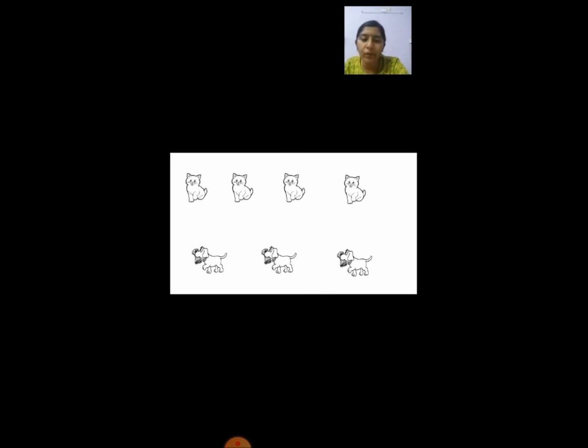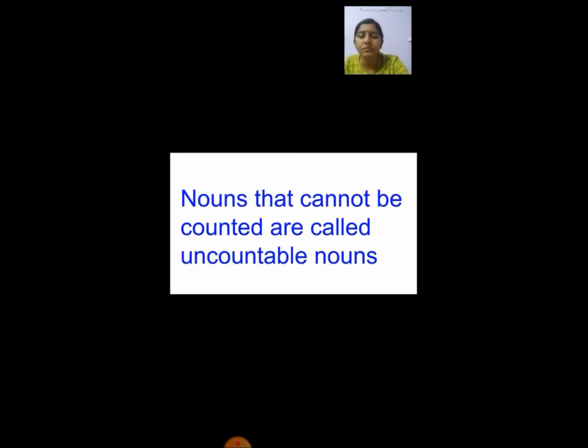So we have 4 cats and 3 dogs. So it is easy to count. Nouns that can be counted are called countable nouns. In this picture we are counting how many cats and how many dogs there are.